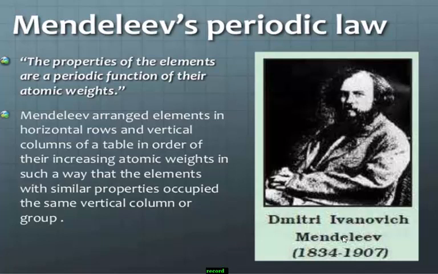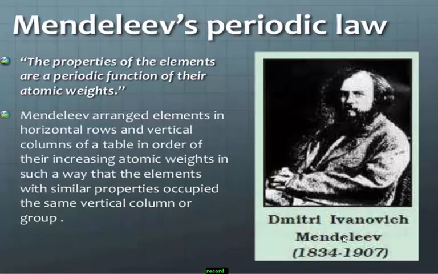Mendeleev arranged the elements in horizontal rows and vertical columns of a table in order of their increasing atomic weight.